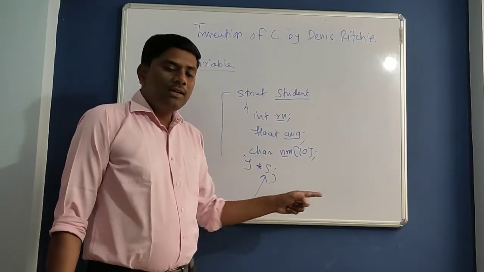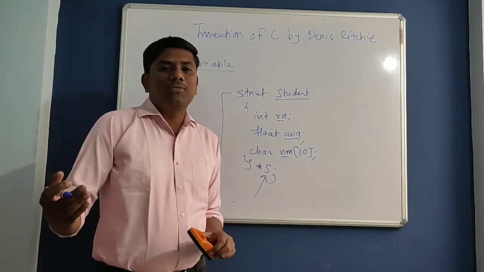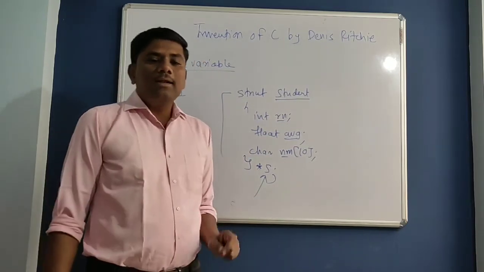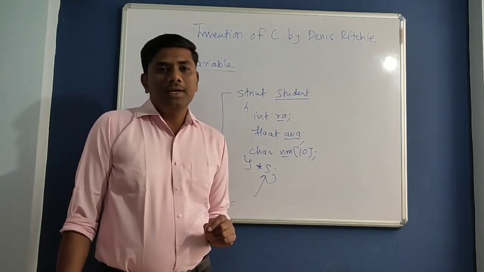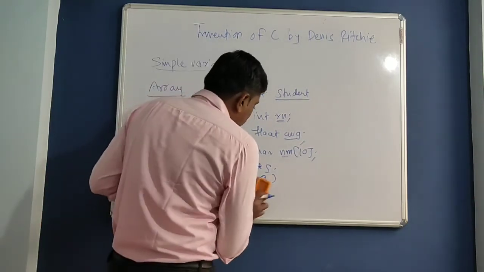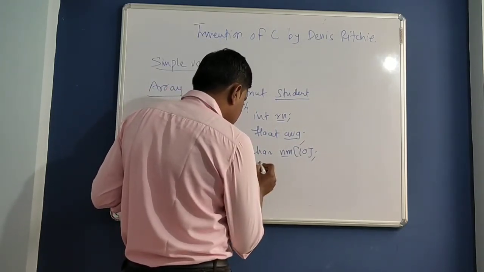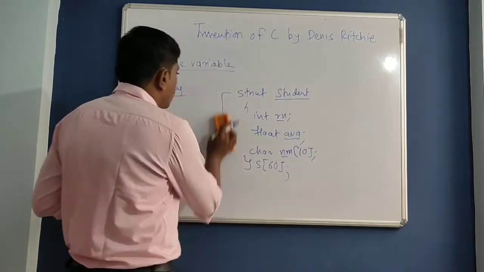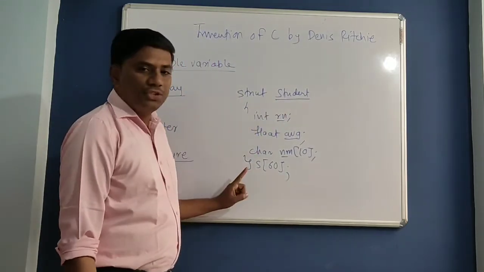The second problem was that if I declare an array of structure of size 60, I can't store more than 60 student information. That you can also overcome by using structure pointer and memory allocation and deallocation functions in C language. Getting how Denis Ritchie invented C language? Now, one more problem is there with structure. Suppose this is a structure definition.